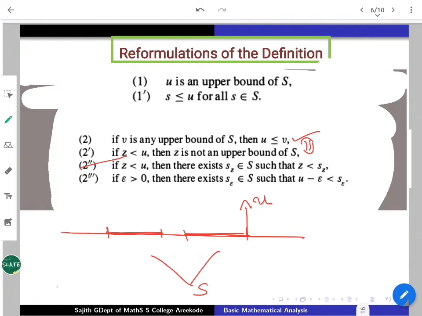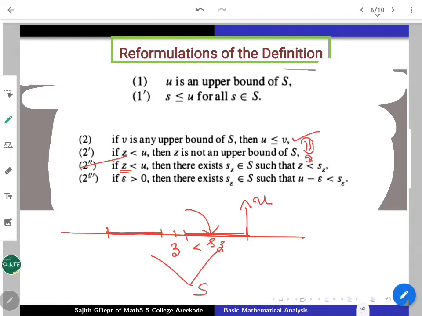That can be further redefined or understood as follows. You take any Z which is strictly less than U. Then some member of S should be there in between, strictly greater than Z. Some member from S should be available there. Otherwise, Z would be an upper bound, and that is not possible. So these two are also going to be equivalent.